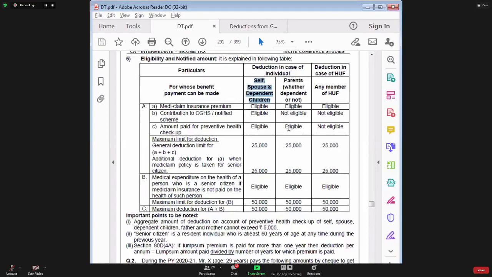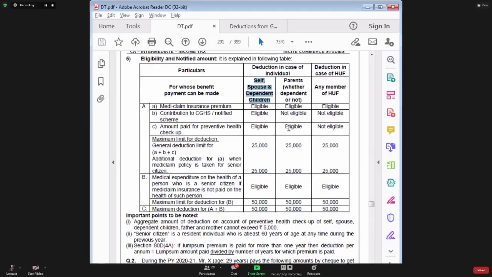If you recollect, in section 80C, you can claim deduction for self, spouse, and children, irrespective of whether the child is dependent, independent, married, unmarried, minor, major, male, female, sound mind, unsound mind. Don't look at the variety of children when it comes to section 80C. But here in section 80D, you can claim deduction for your child only if he is dependent on you. In other words, you cannot claim deduction for an independent child.